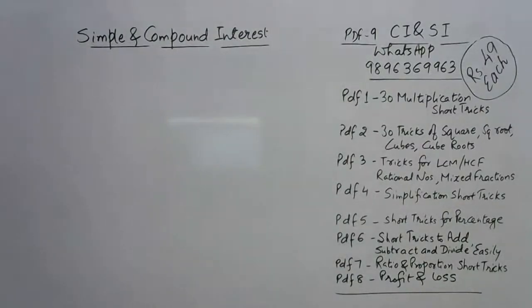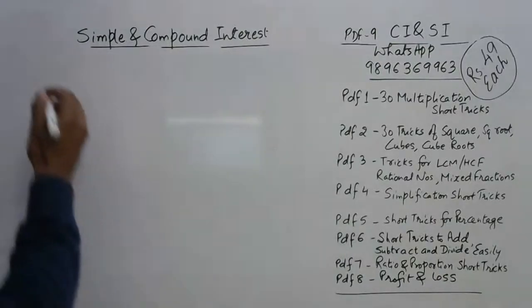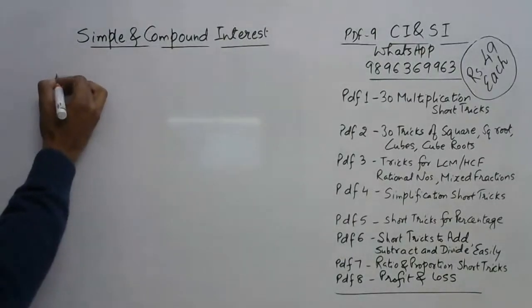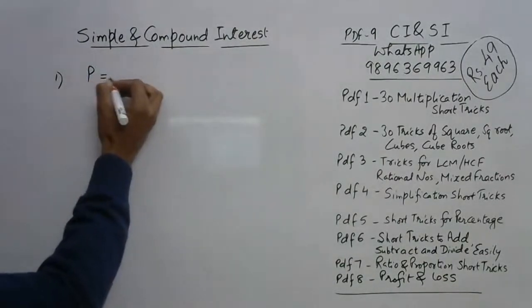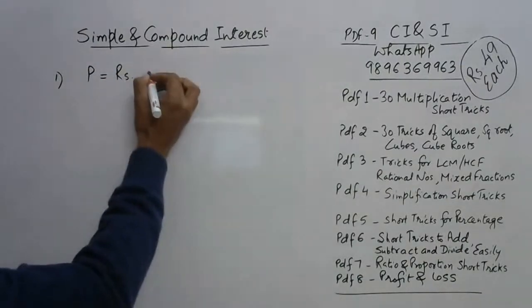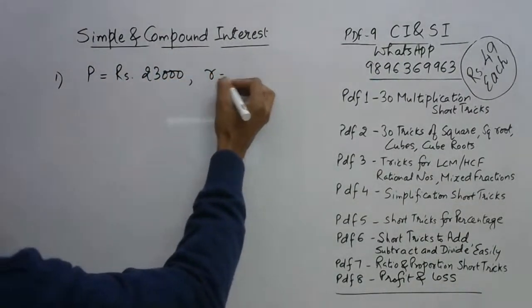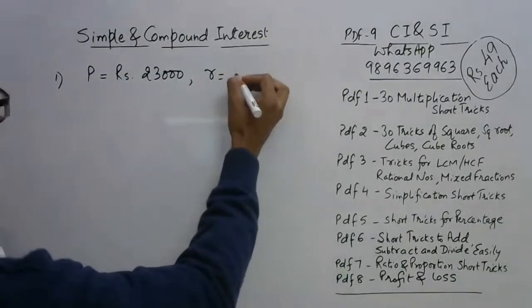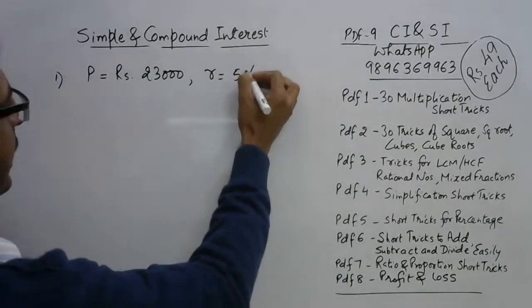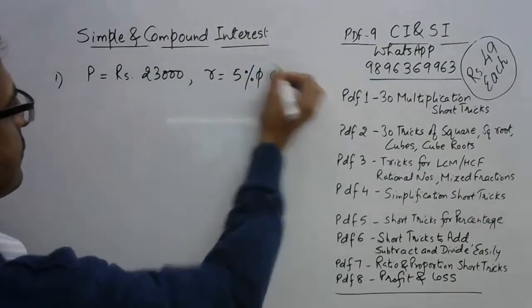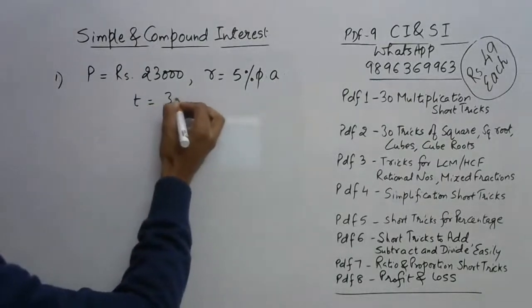So let's wait for some other people to join in, and I'll give you one question in the meanwhile so that you can start with this. If principal is rupees 23,000, rate of interest is 5% per annum, time is 3 years.